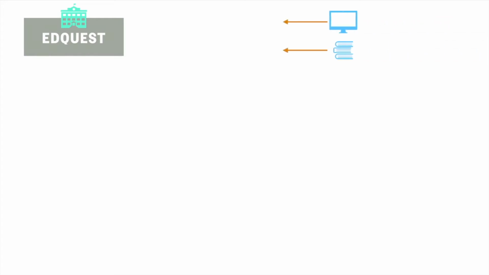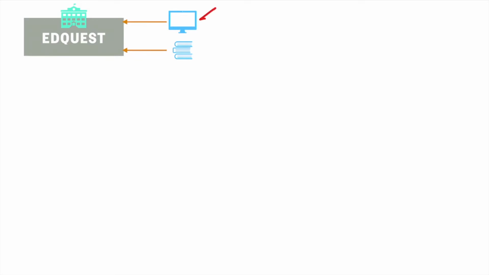So imagine we are establishing EdQuest, that is, I am establishing EdQuest. This is my organization through which I want to provide educational courses. To establish EdQuest, I need some money. Why would I need some money? Because to make courses I would need to buy some computers and also some books. These are my requirements. For that I'll need some money.